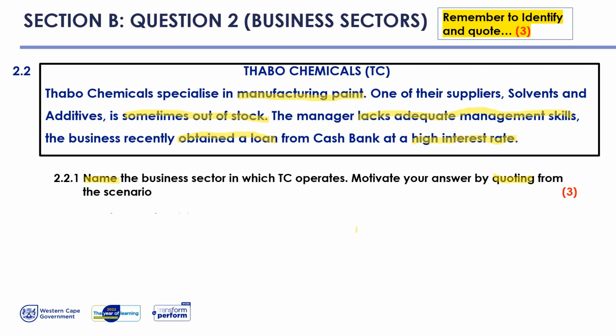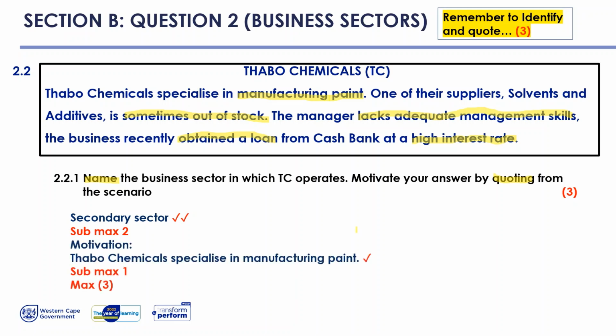Remember also that you must name and you must quote from the scenario for your 3 marks. So if we look at our answer for the first part of the question, name the sector, the answer is the secondary sector, and that is for 2 marks. If we can then justify our answer or motivate by quoting, we use the sentence, Tabo Chemicals specialize in manufacturing paint. You will see, learners, that that has not been summarized and has been taken directly from the scenario. That part of the answer is worth 1 mark, and that will give you a total of 3. Let's look at the next slide.